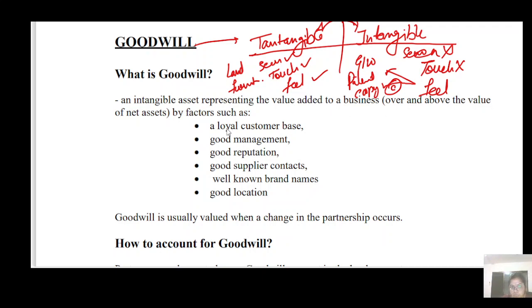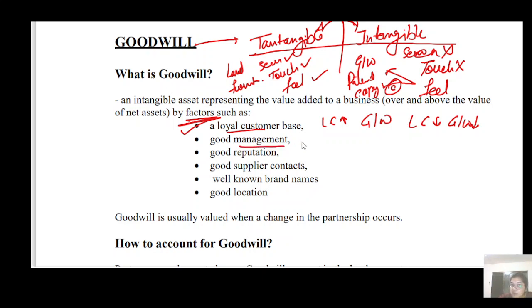Okay, so now what are the factors affecting goodwill? Like, if your business has loyal customers, what are loyal customers? They show loyalty towards your business. They come back and back for getting the product. So if you have loyal customers, it means if loyal customers increase, your goodwill also increases. If you don't have loyal customers, you don't have so much goodwill.